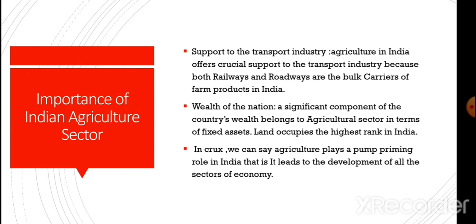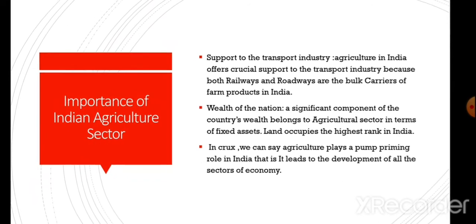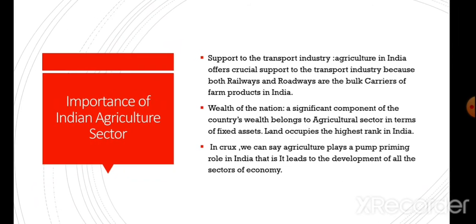Dear students, land is also a very important fixed asset. In crux, we can say agriculture plays a primary role in India. That is, it leads to the development of all the sectors of the economy. As we have already studied, a developed agriculture sector leads to the development of the industrial sector and the tertiary sector. That's why it is very important to have a developed agriculture sector.